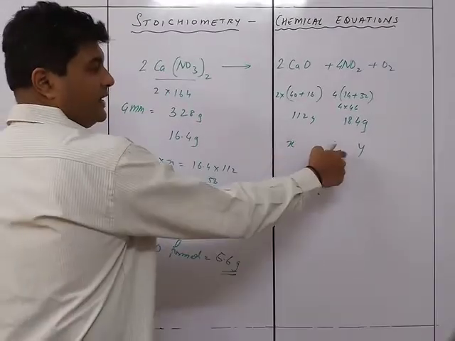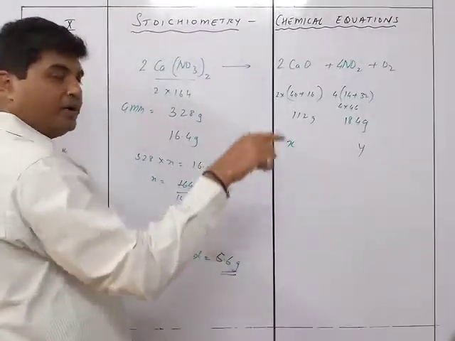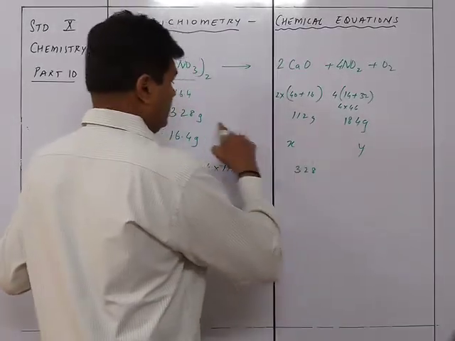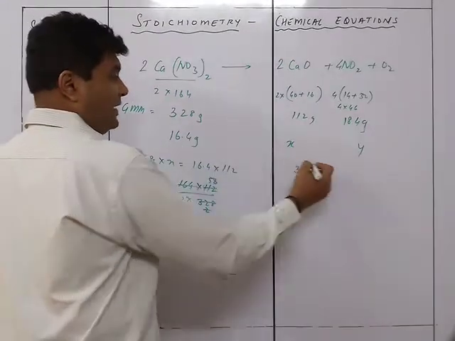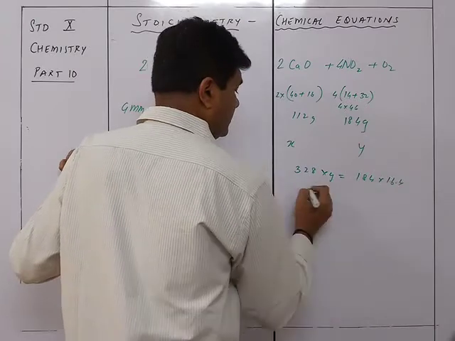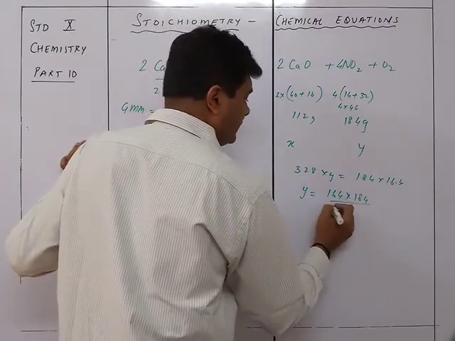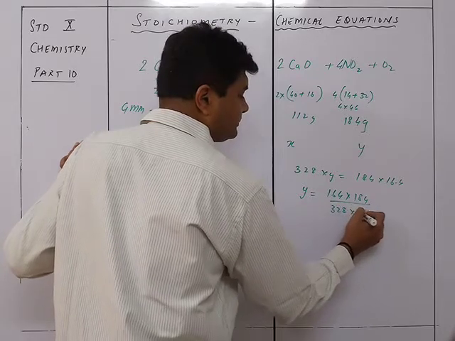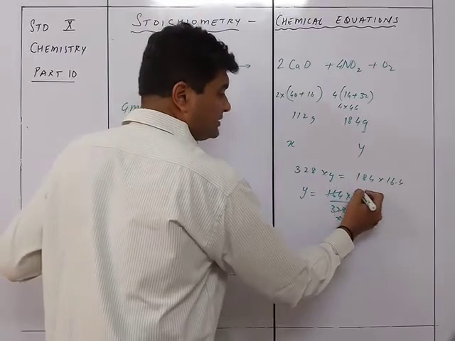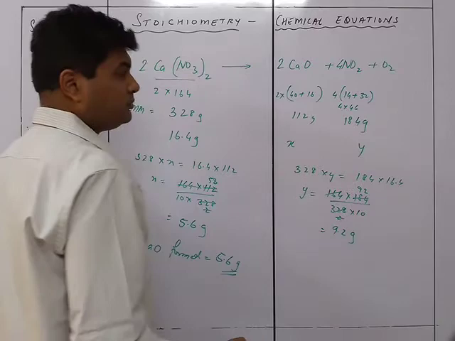The second thing over here is that we want to find out the volume of NO2 formed. So first of all, we find out the grams and then convert into volume. So we know that 328 forms into Y is equal to 184 into 16.4. So Y is equal to 164 into 184 upon 328 into 10, because ये point के लिए 10. So this is 2, this is 92, this is 9.2 grams.